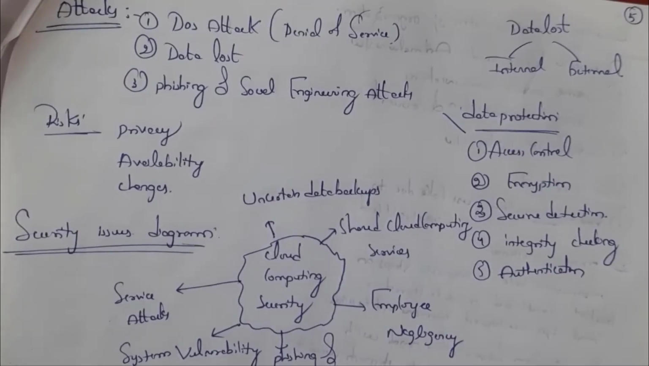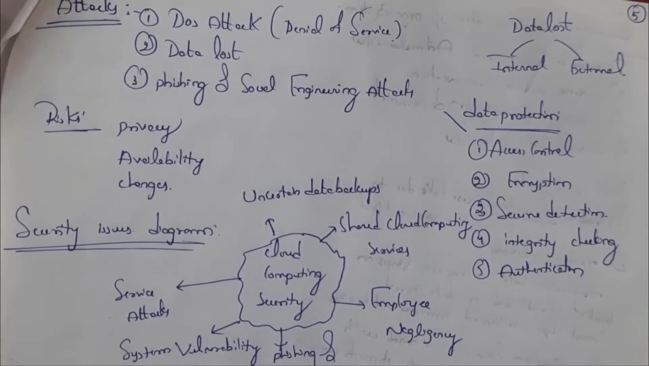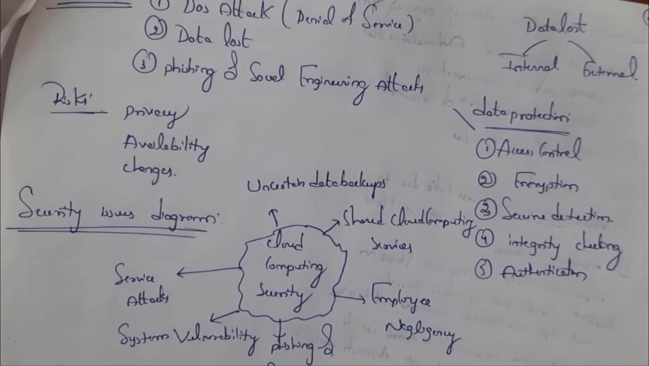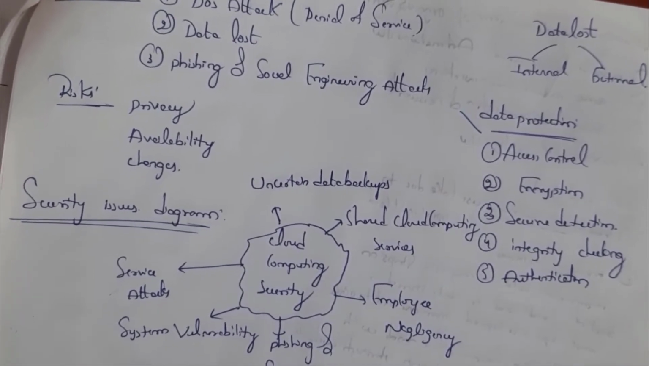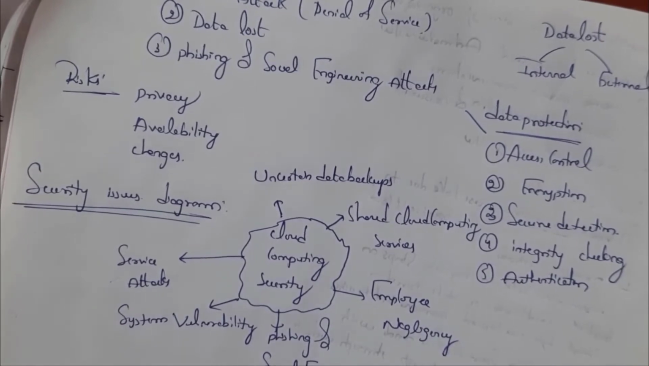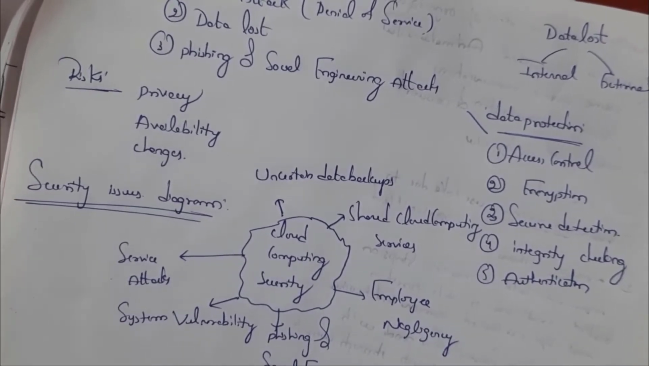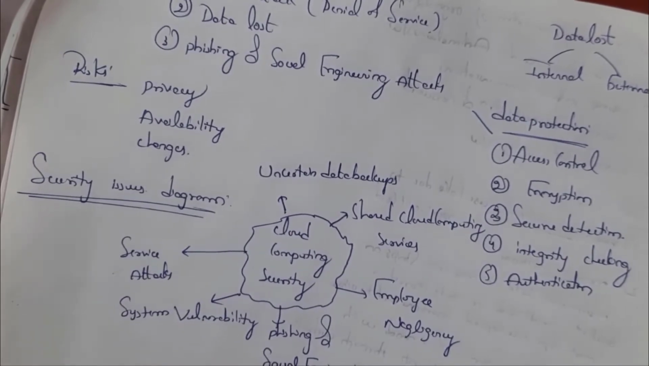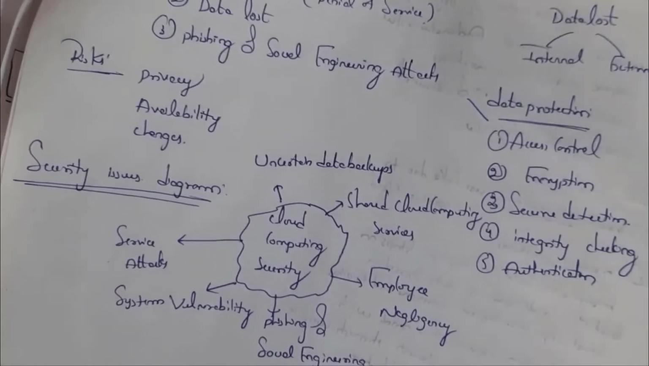The risks that are present in cloud computing. First one is privacy. See, an attacker can easily hack cloud storage, so there is a problem with privacy. And next one is availability. See, data may be lost in cloud. This is an example of availability. And third one is changes. See, some changes may occur in cloud storage.